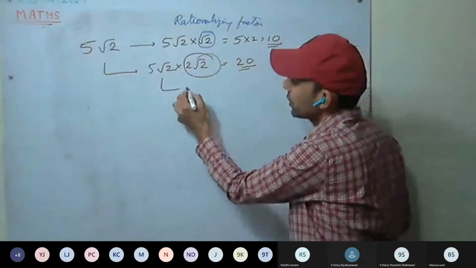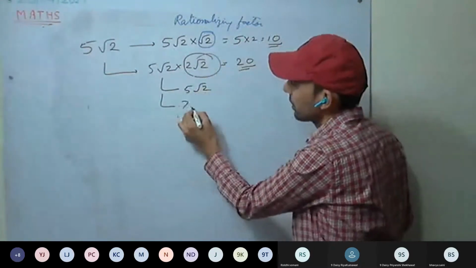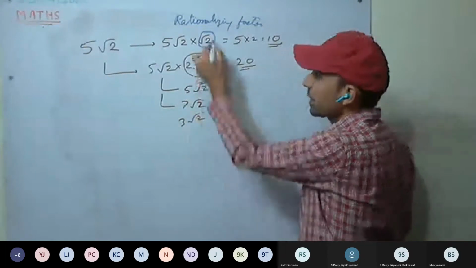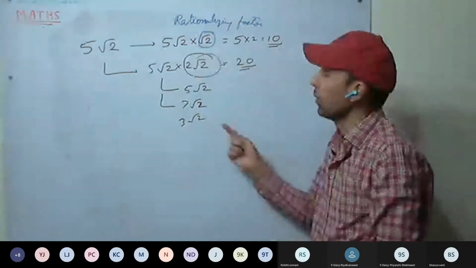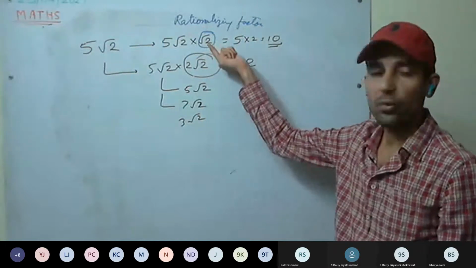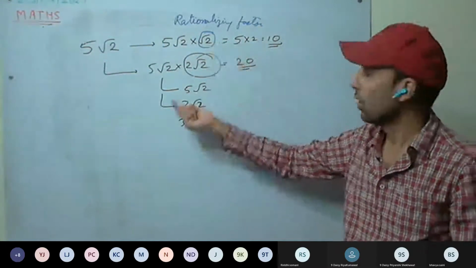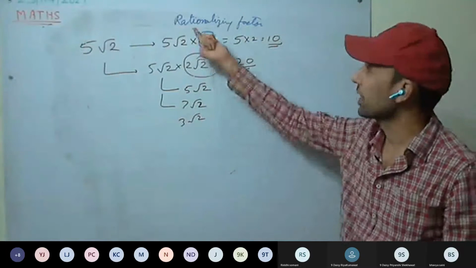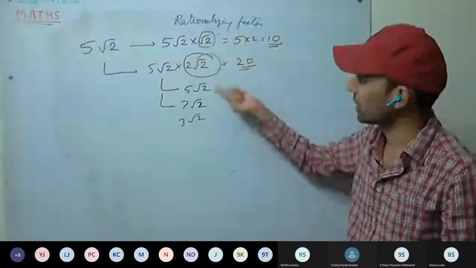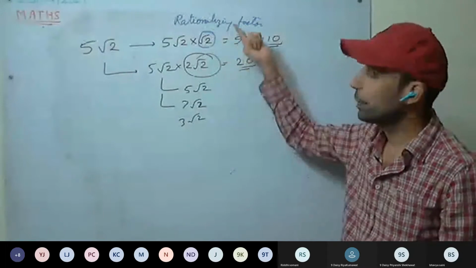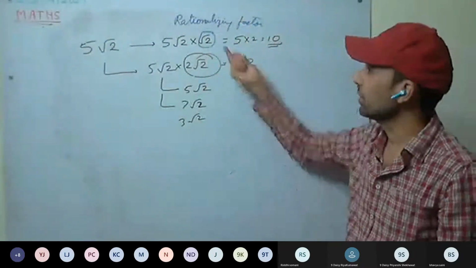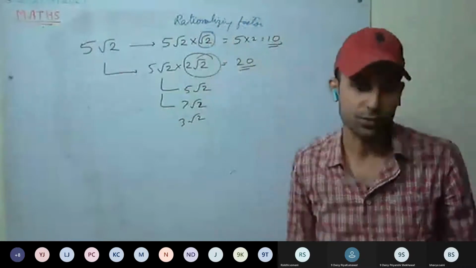It can be 5 root 2, 7 root 2, 3 root 2, any. These all are rationalizing factors. But which is the lowest rationalizing factor? Root 2. So always read the question properly whether we have to find the lowest rationalizing factor or any factor. If any factor, we can choose any one. But if it is written lowest rationalizing factor, then only root 2 can be the answer.